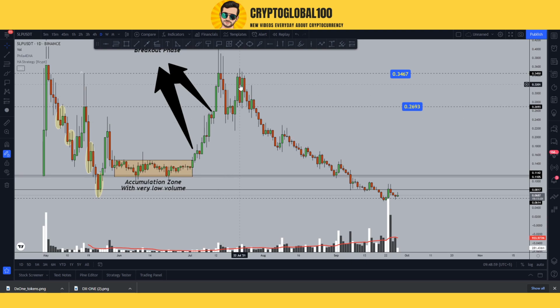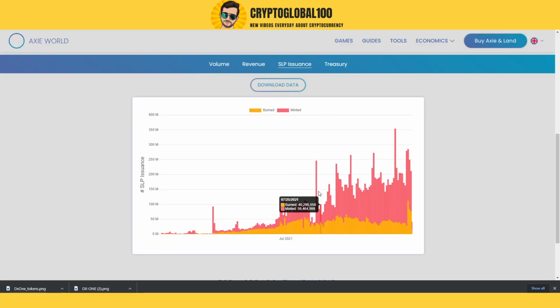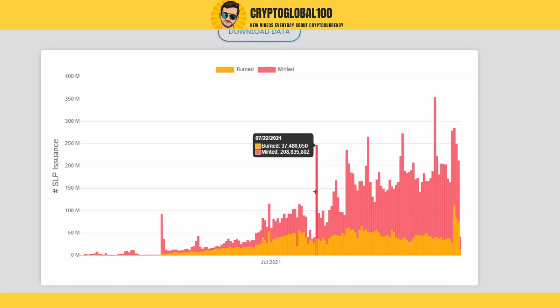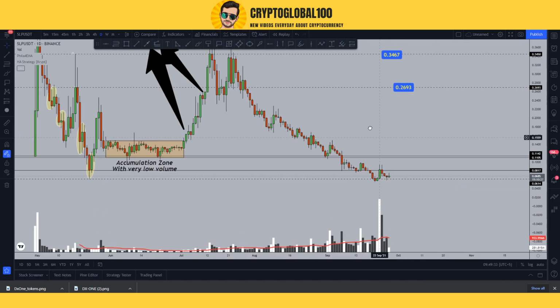After that we saw a huge crash. You can correlate it with this supply. So the price started to decrease since the 22nd of July. Why? Because the minted tokens increased tremendously. You can see the ratio of minting versus burning increased, and through the period the price started to decrease. Now we need to go back to this level at least. So fewer tokens should be minted as compared to the burning. So you must have got the knowledge by now.